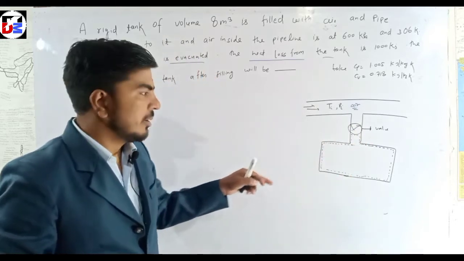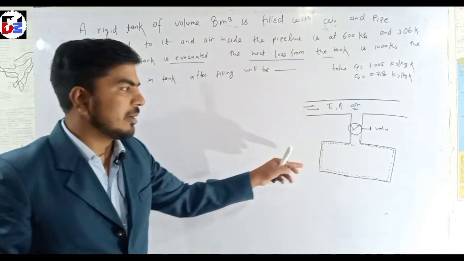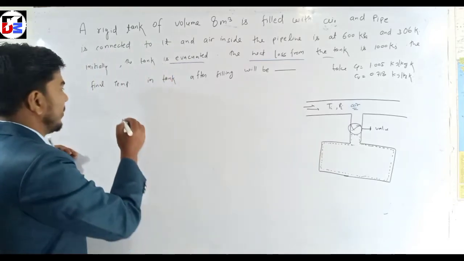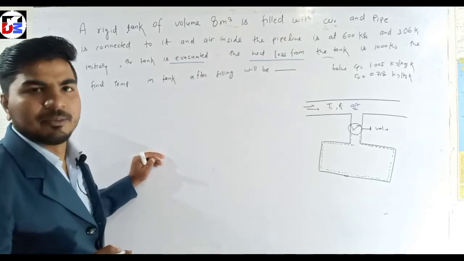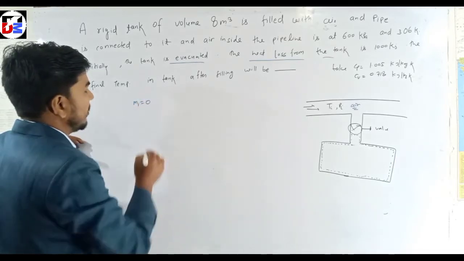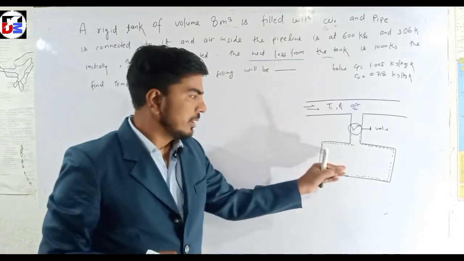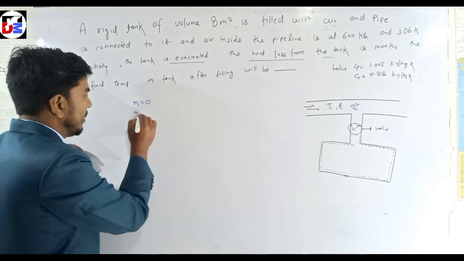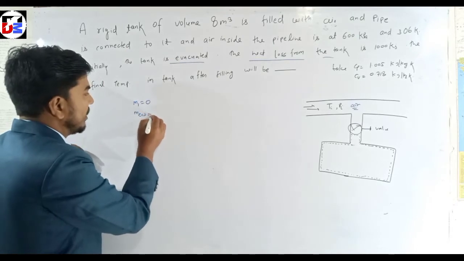First of all, the tank is evacuated. Initially it is evacuated, meaning there is no mass initially, that means m1 is 0. And you can see no mass exits, so the exit mass is also 0.